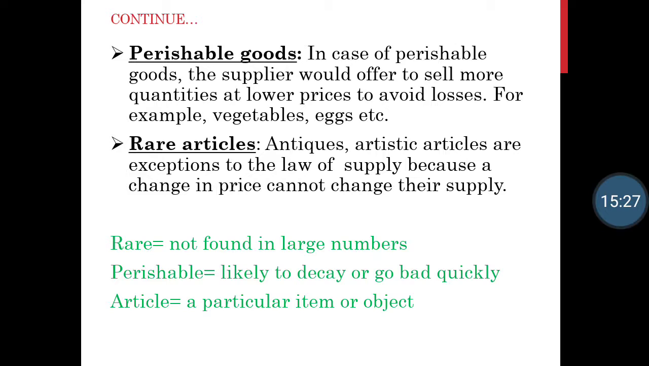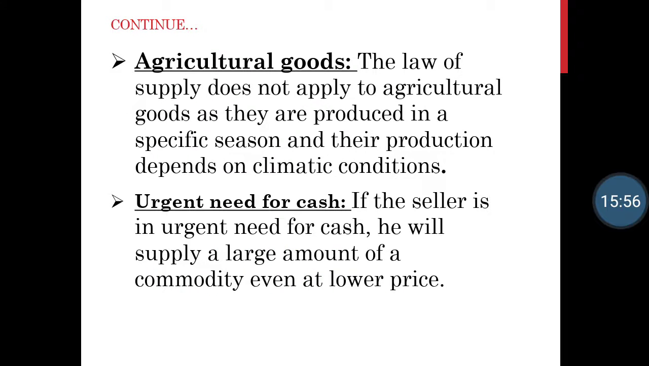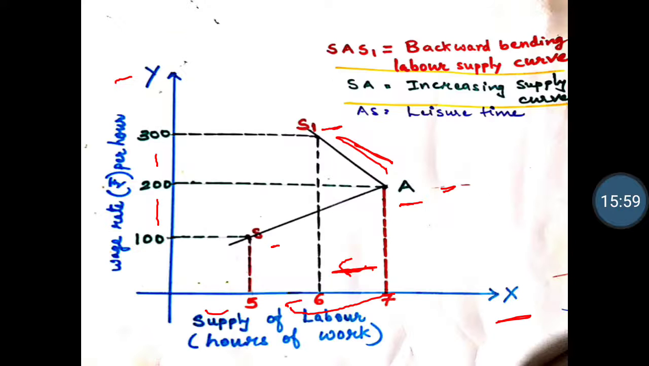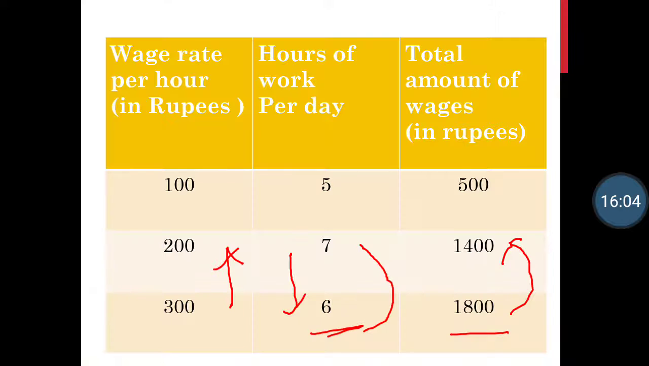So students, all these are exceptions to the law of supply. Exceptions mean that here the law of supply does not hold true. Your law of supply says the higher the price, the higher the quantity supplied, and the lower the price, the lower the quantity supplied. But in all these cases, this particular law does not hold true. So these exceptions are rare articles, perishable goods, agricultural goods, urgent need for cash, and most important, labor supply or supply of labor. So I hope you will understand this.